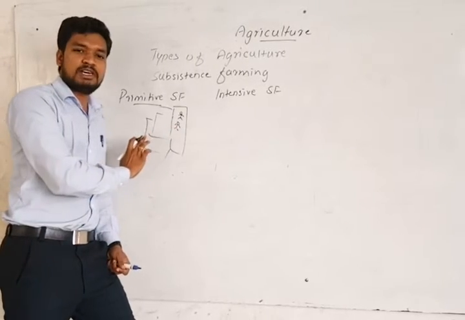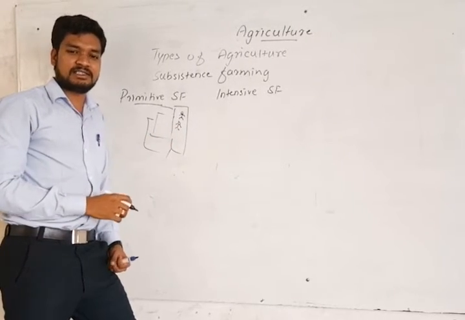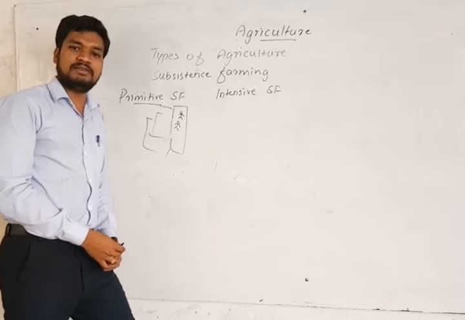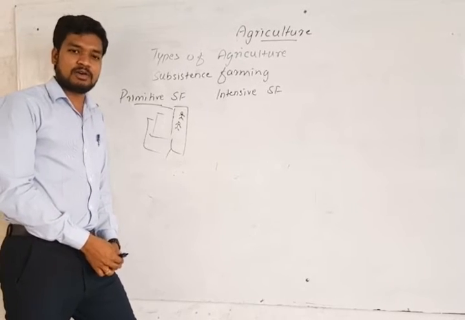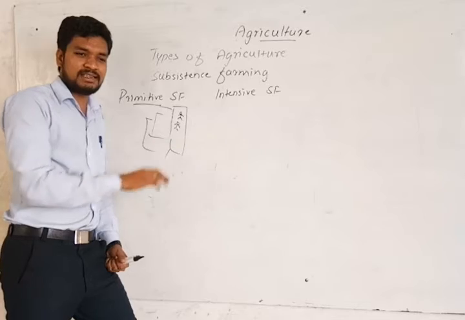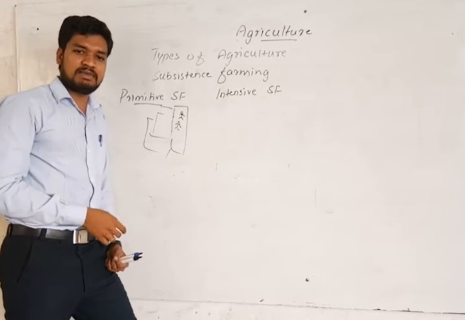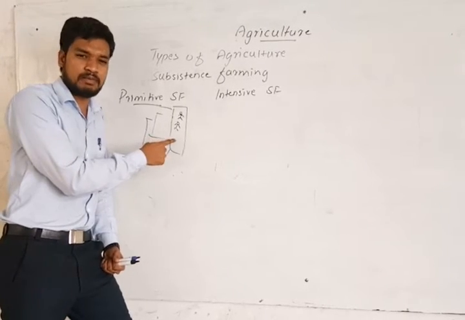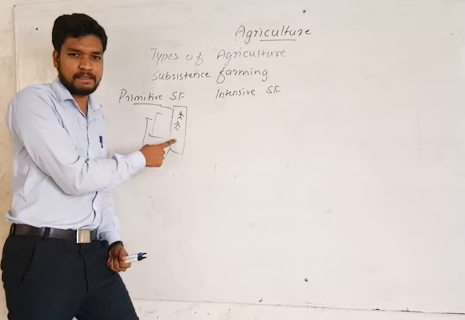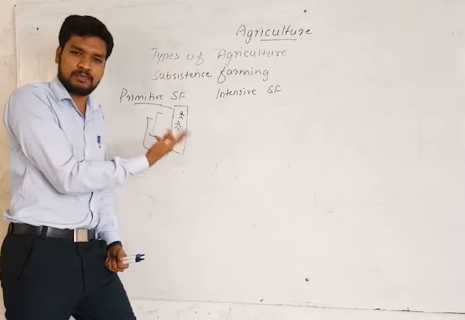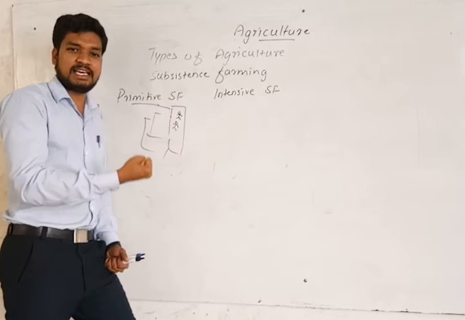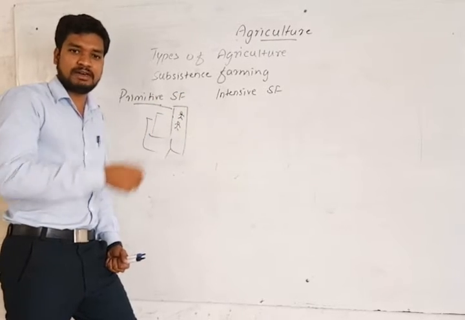They don't use much chemical fertilizer and HYV seeds, because since it's a very small plot there is no need for much chemical fertilizer, and they are poor people. They have a small plot of land, they are poor, and they cannot afford HYV seeds.